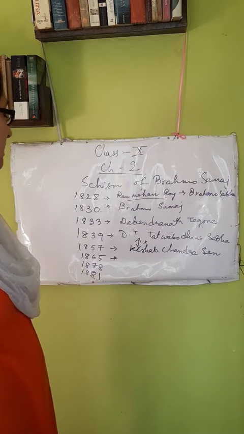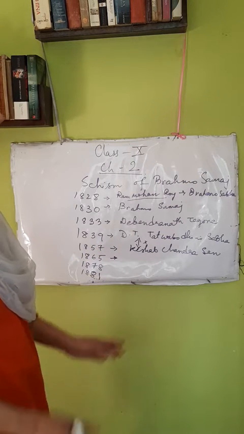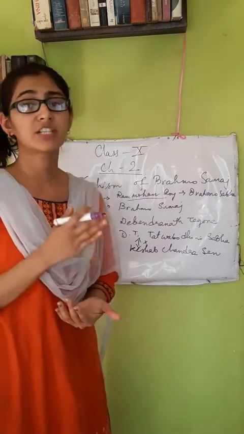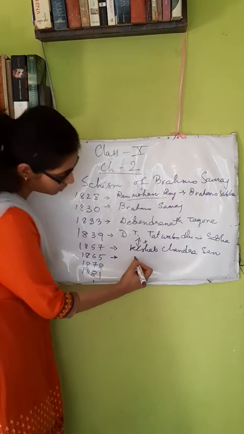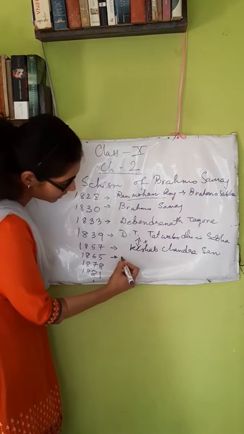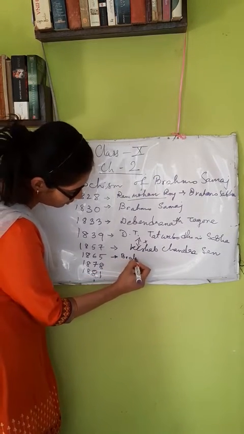In 1865, for the first time, we see that the first schism took place, the first split or the first break in the Brahmo Samaj came when Keshav Chandra Sen founded his own separate organization, that is the Brahmo Samaj of India.